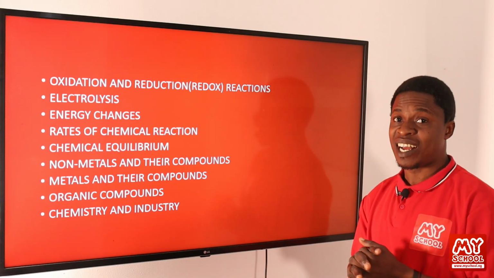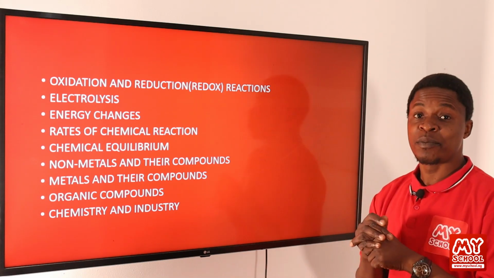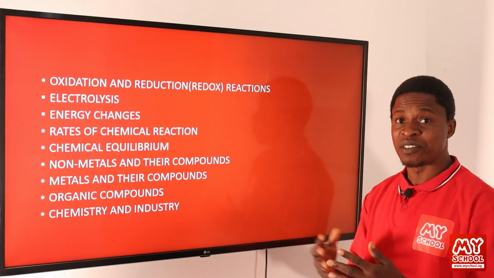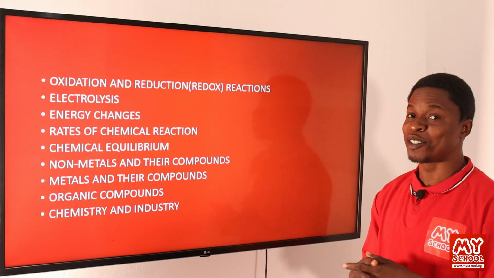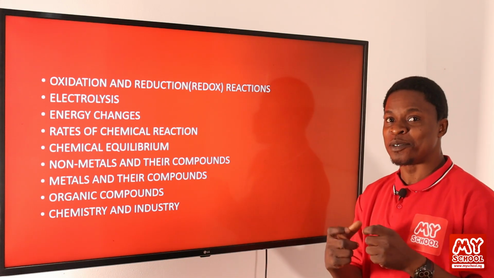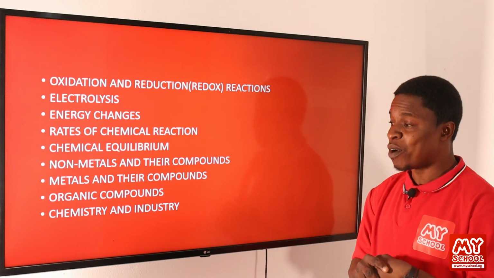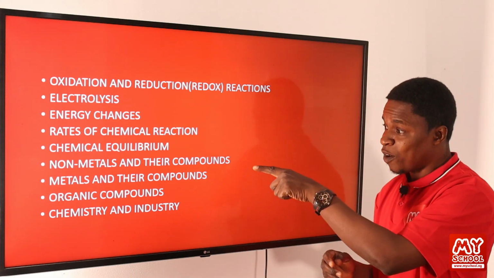We'll be looking at alkanols, very important. In the brewery industries, alkanols find application. Fermentation reaction, we'll be looking at that. How do we have it? Do you know that you can even produce palm wine in the comfort of your homes? Stay back, we are going to talk about that when we get underneath organic compounds.